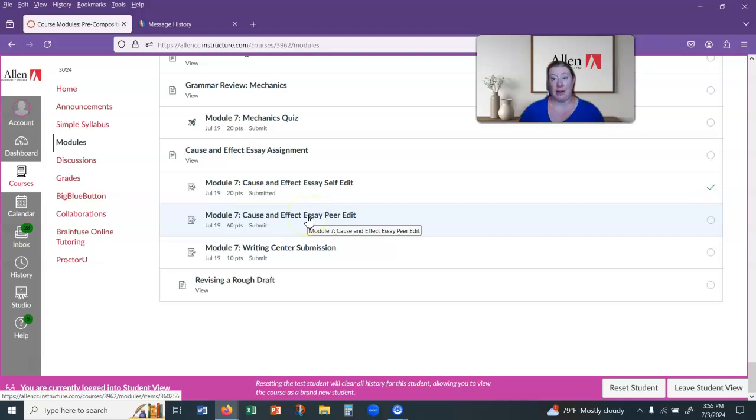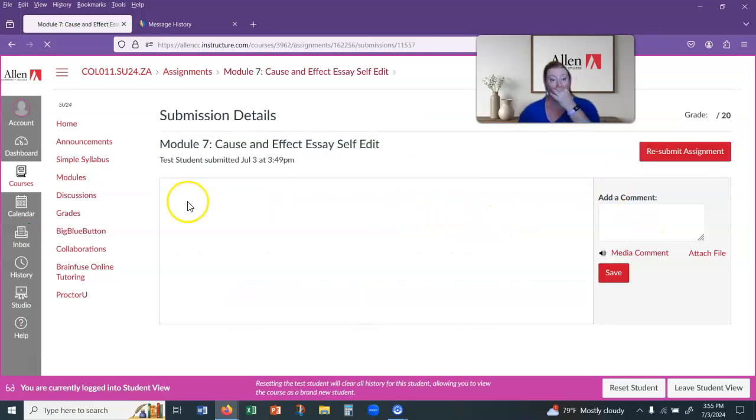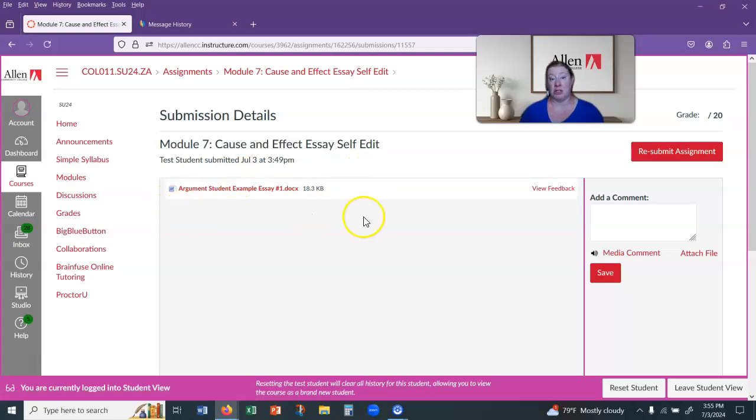Once you have submitted your essay and it's past Tuesday, then you should be able to respond to your peers. So what's going to happen is you'll open that peer edit up, and then over here on the side, you'll see submission details, and then underneath it, I can't show you in my student view because my student will not be a part of the exchange. Underneath it will say peer reviews, and then you'll have two names underneath. Once you click on their name, the page that opens up will look just like this.